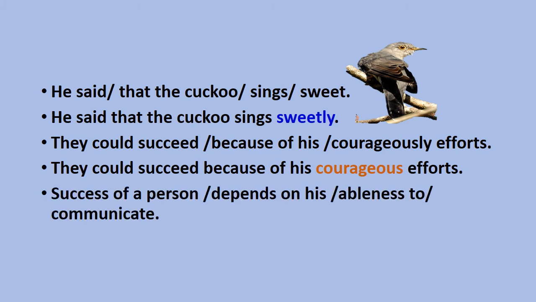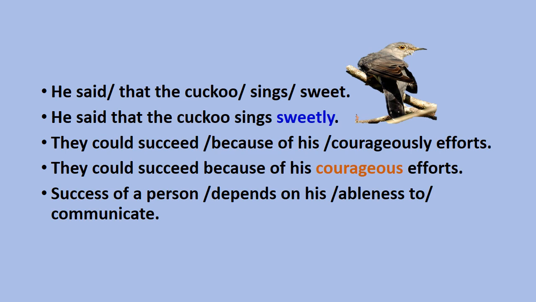Success of a person depends on his ableness to communicate. Success of a person, we don't find anything wrong there. Depends on his, again, there is no error there. Ableness, we know that ness will make a noun form. Ableness to communicate depends on what? His ableness to communicate.